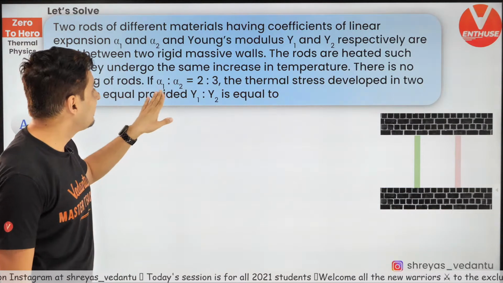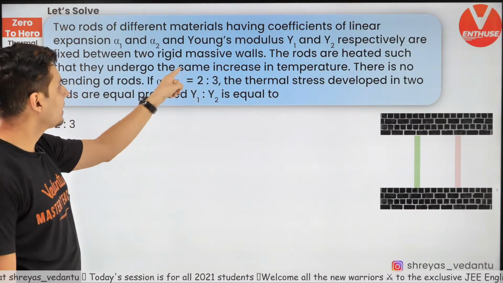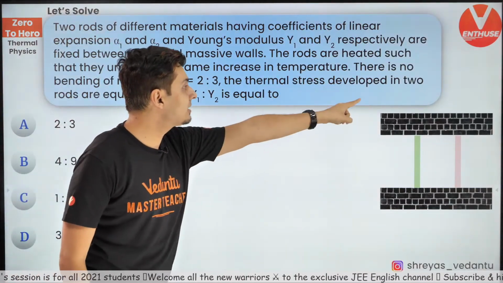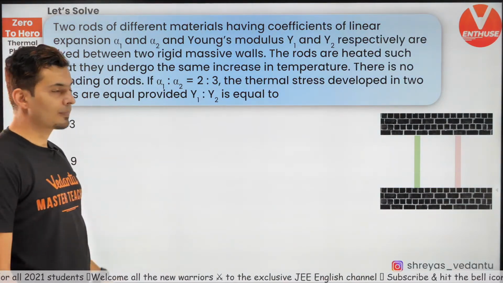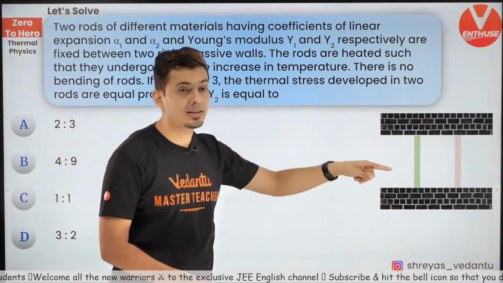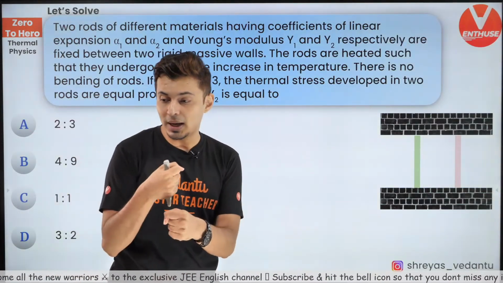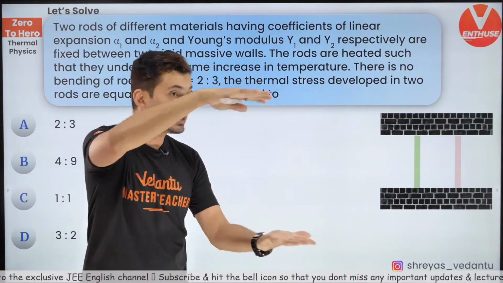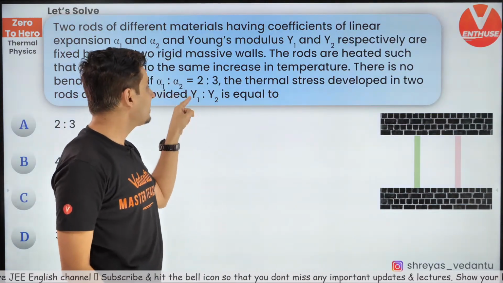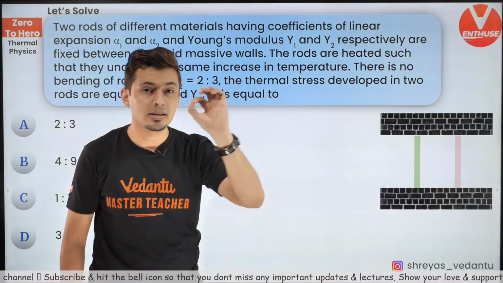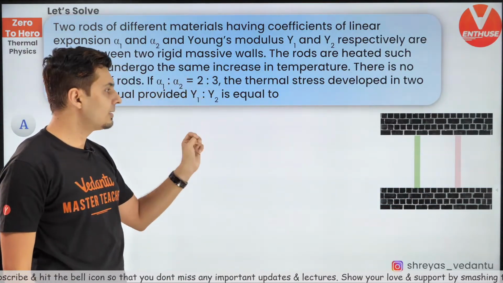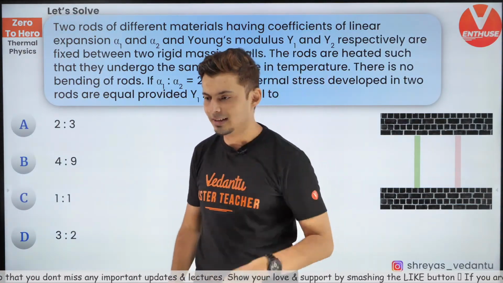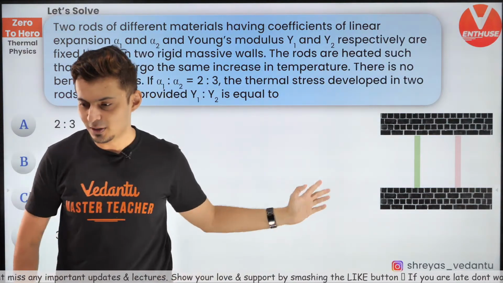Now, if alpha 1 by alpha 2 is 2:3, the ratio is given. It's given that the thermal stress is equal. The thermal stress in both the rods. Remember, the rods will be under stress because they want to expand, but they cannot expand, so there is stress. If the stress is same, then what is the ratio of the Young's modulus? That's the question. Alpha's ratio is given. Write the formula, visualize the situation, write it. Within 2 steps, you'll get the answer. Come on. Think about it. I just gave you the formula.